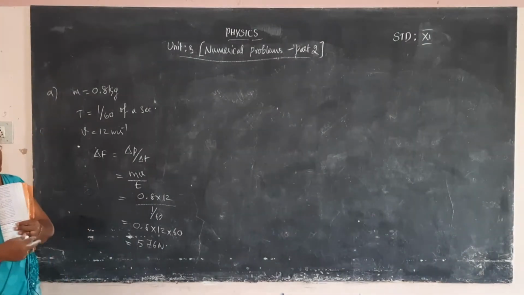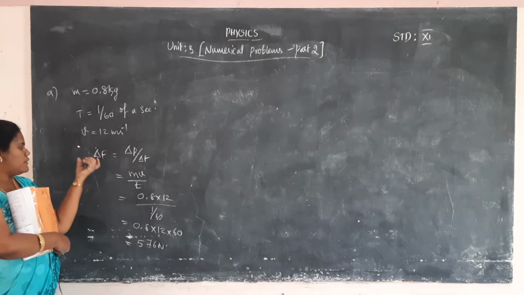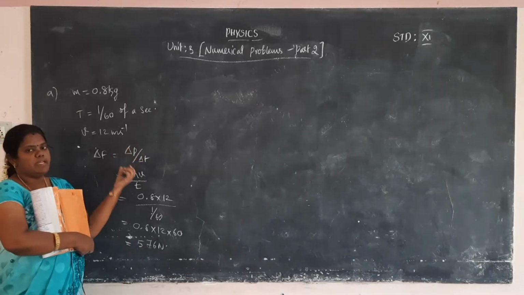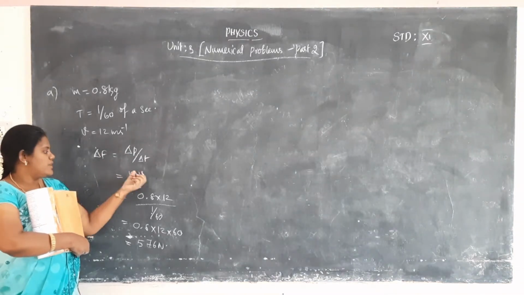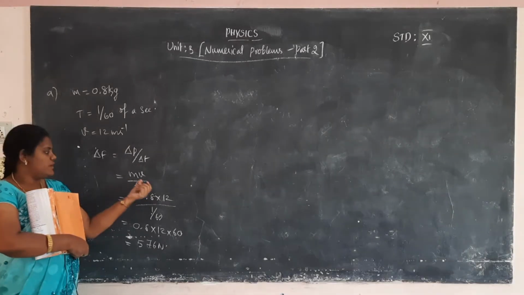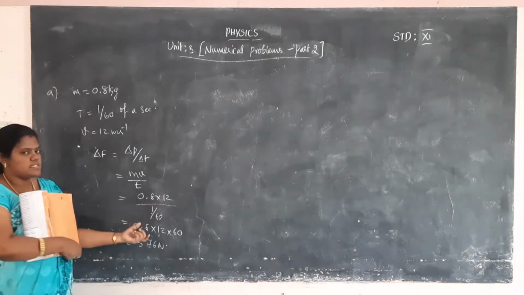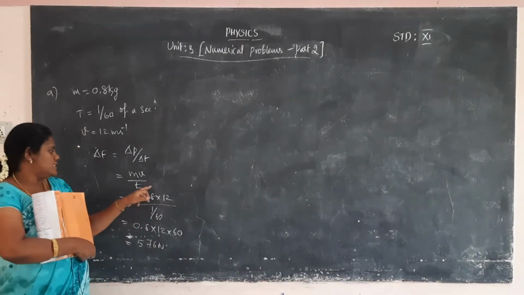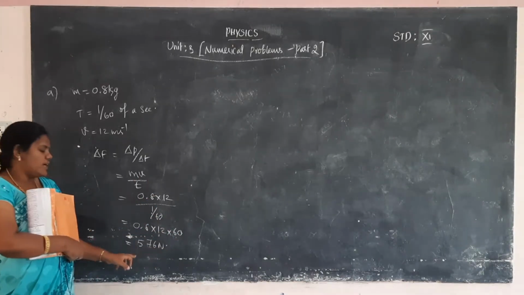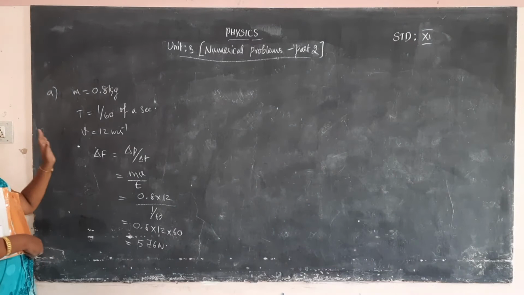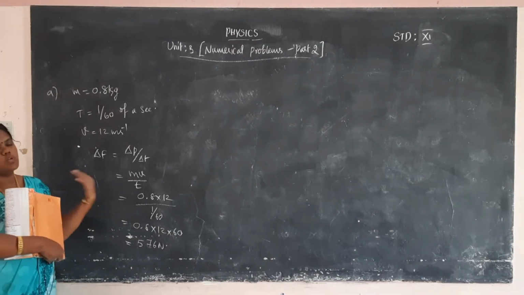How did you derive that? First, average force is equal to change in momentum by time. We substitute the formula for momentum, that is mass into velocity. So mv by t. Substitute the m value, the v value, the t value. So m is 0.8, v is 12 and time is 1/60. So 0.8 into 12 into 60, as 60 goes to the numerator, gives 576 Newton. This is the force applied by a person to kick a football.